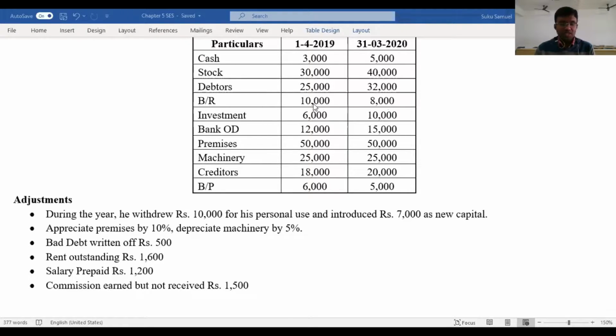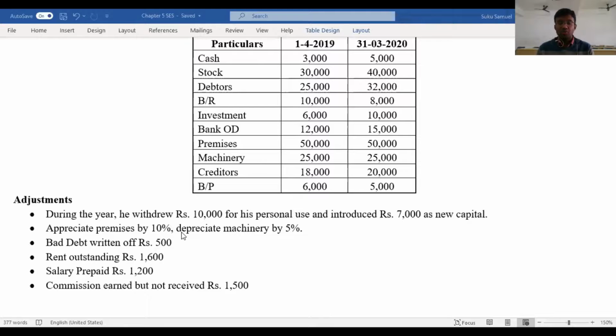Another thing that you would notice here is that they have given us some adjustments. Just like in double entry final accounts, any item given to you as an adjustment in single entry system as well, you will have to treat it twice. With respect to single entry system, any adjustment given to you, either you will be treating it in your statement of profit and loss, or you will be treating it in the revised statement of affairs. These are the two places where you would be treating these items.